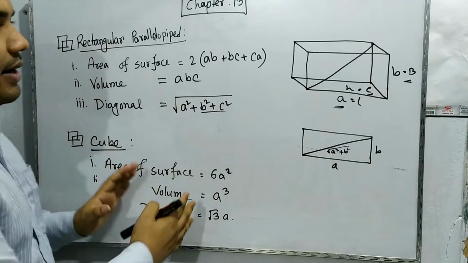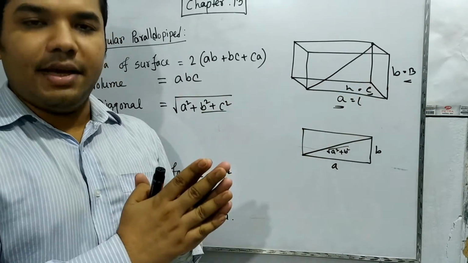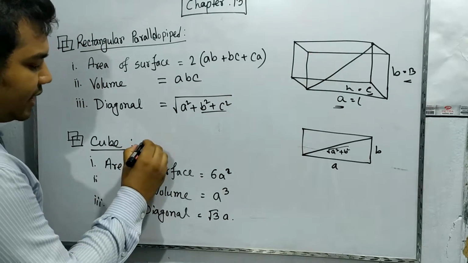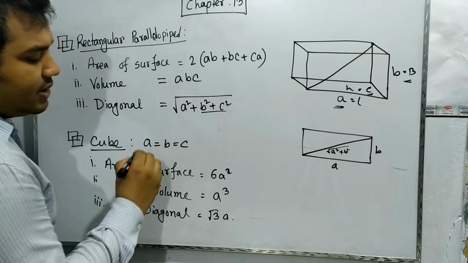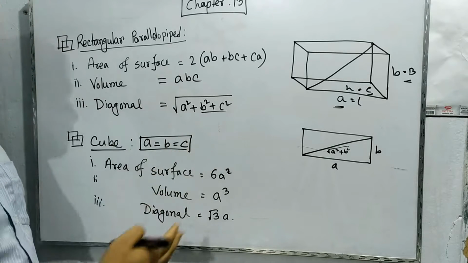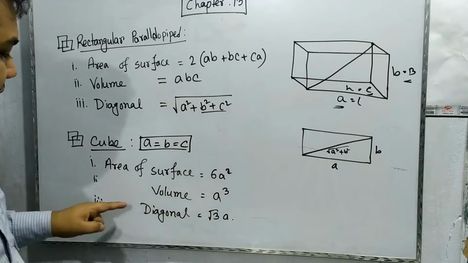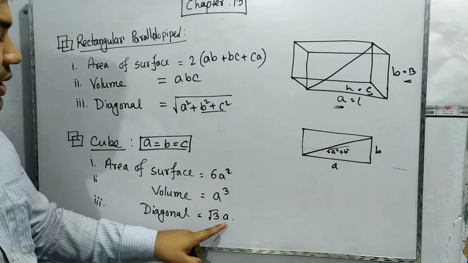But in the cube, the length, breadth and height are all the same. At that time you can say A is equal to B is equal to C. All are equal. If all are equal, then the area of the surface will be 6a square, the volume will be a cube, and the diagonal will be root 3 into a.